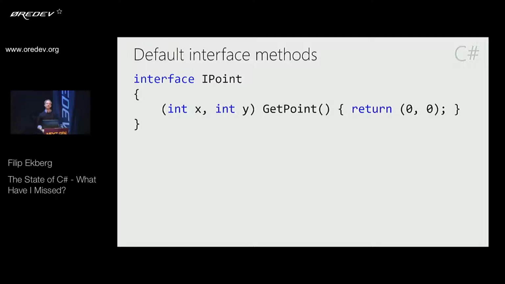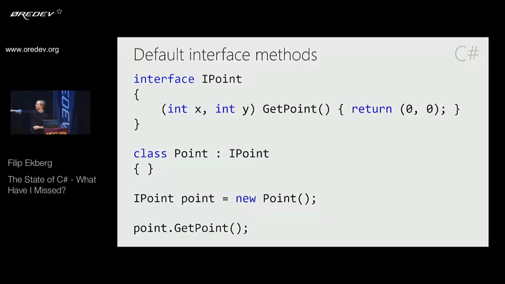So this is a way for them to say, well, this is a breaking change. It's going to be added in the next version, so you have time to upgrade your solution. In this case, I can simply say, well, point implements the IPoint interface, which means that I could say, well, I have an IPoint equal to a new point, and then I can call GetPoint without actually having this implemented in my class.